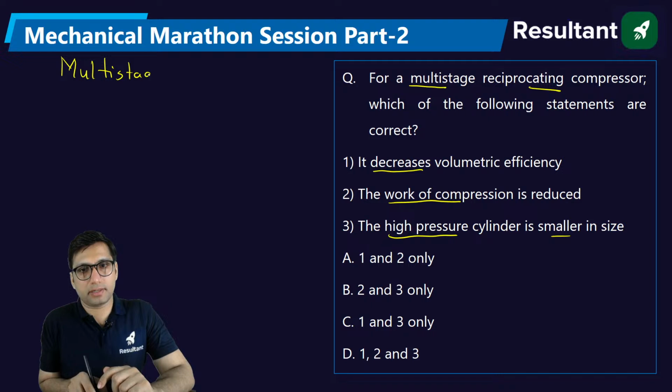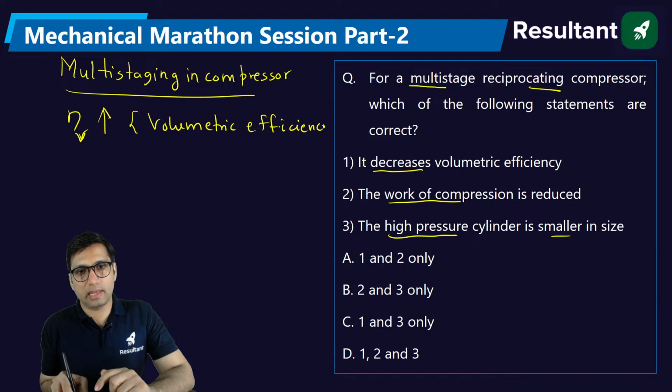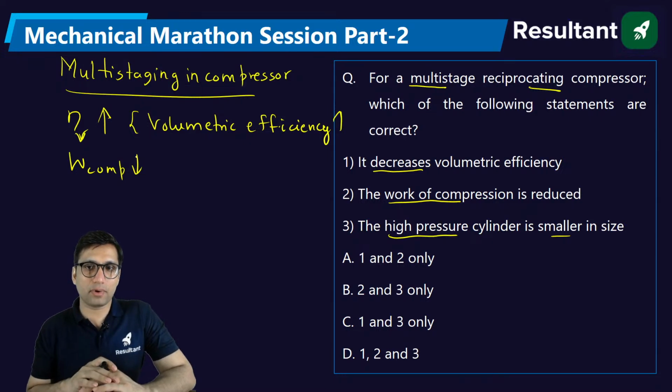Multi-staging in compressor will obviously increase the volumetric efficiency. Volumetric efficiency will increase. Okay, volumetric efficiency increases by multi-staging. Efficiency will increase, the compression work will reduce, and high pressure cylinder small in size, yes.